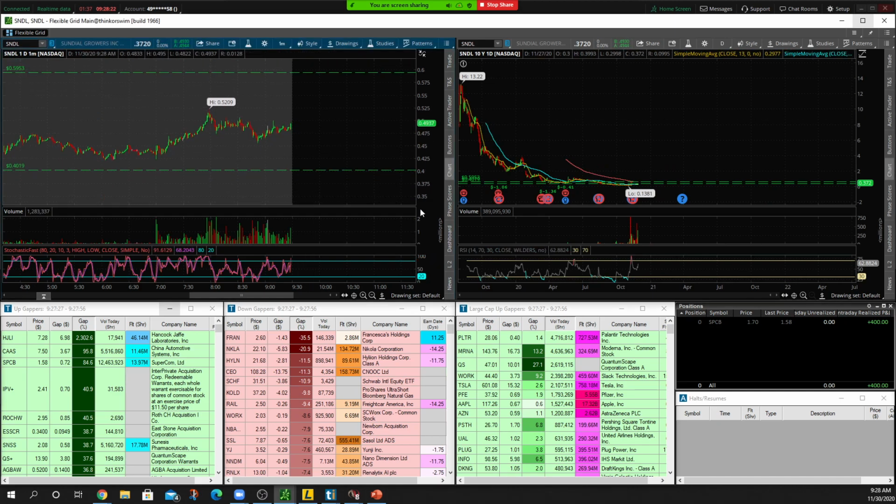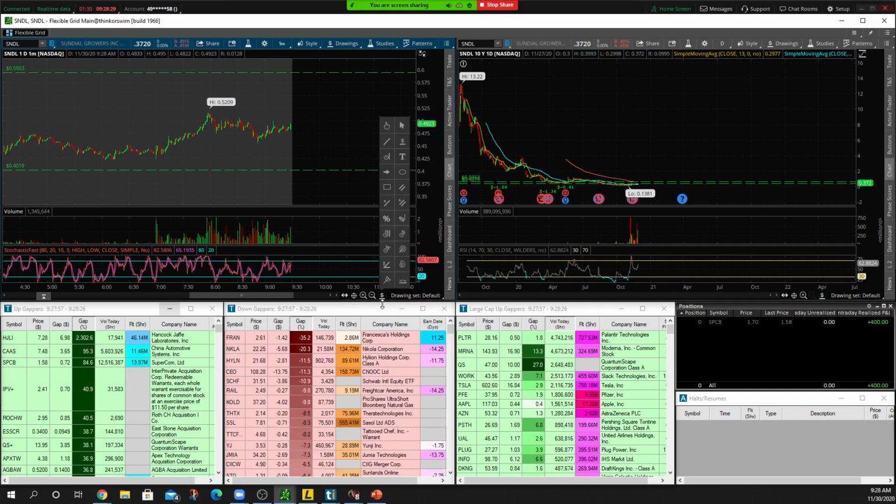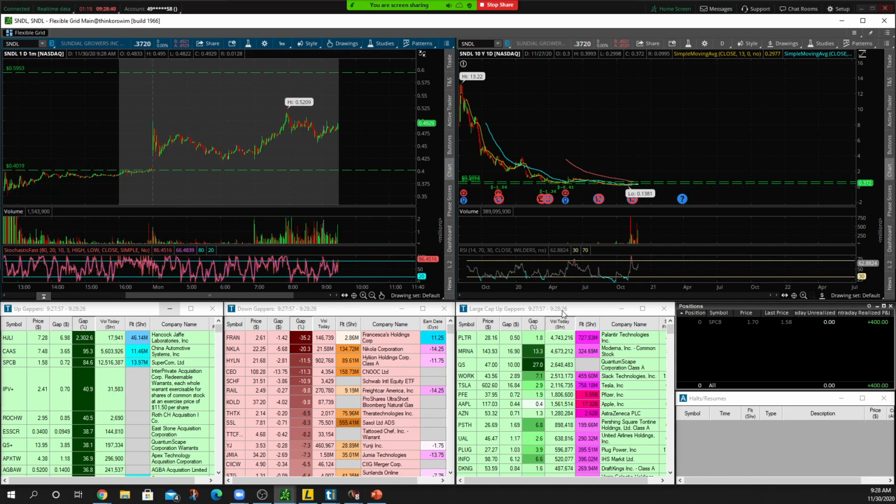SNDL, the only problem with this is it's a large float stock. So if we scroll down and we look at SNDL, it's like 160 million in float, and it's very, very cheap. So you add those two things together, it's going to be pretty hard to get this thing going. With that being said, it's something to keep on watch. There is some news on it. But again, it's just a really large float stock.